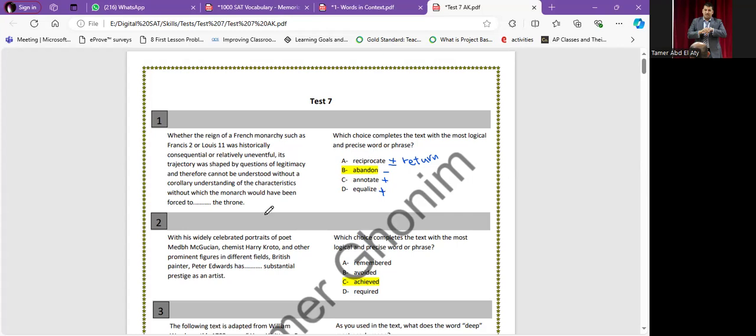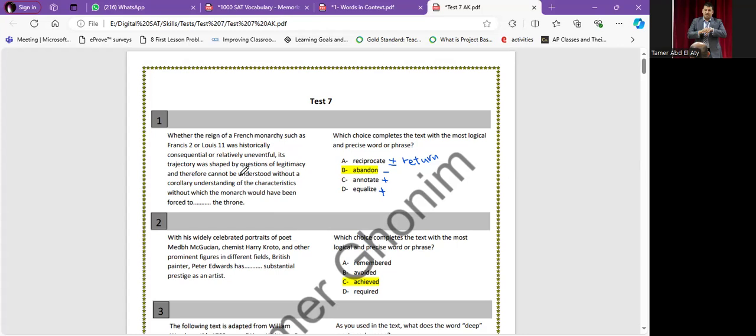Whether the reign of a French monarch such as Francis II or Louis XI was historically consequential or relatively uneventful, its trajectory was shaped by question of legitimacy, and therefore cannot be understood without a corollary understanding of the characteristic without which the monarch would have been forced to the throne. Take care.